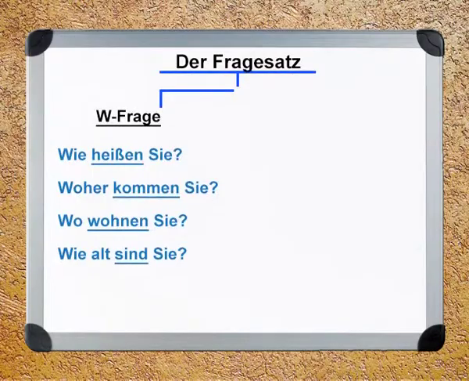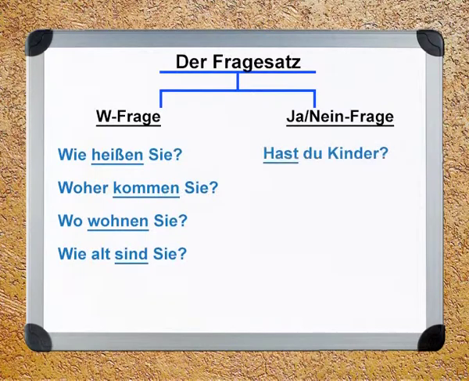Now, let us look at the other category of the question, which is called the Ja-Nein-Frage. Ja means yes, Nein means no. Now, let us look at these questions. Hast du Kinder? You know the meaning of this question. Do you have children? And the answer is Ja. Fährst du ein Auto?